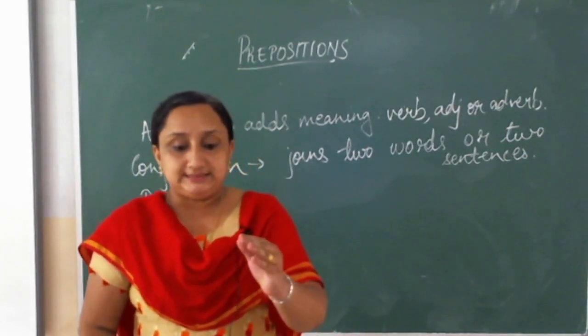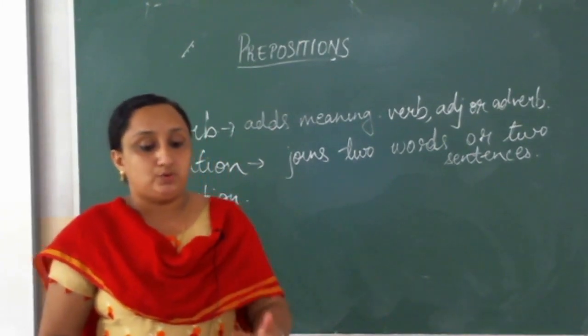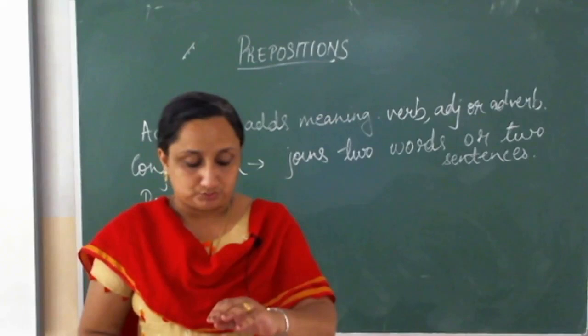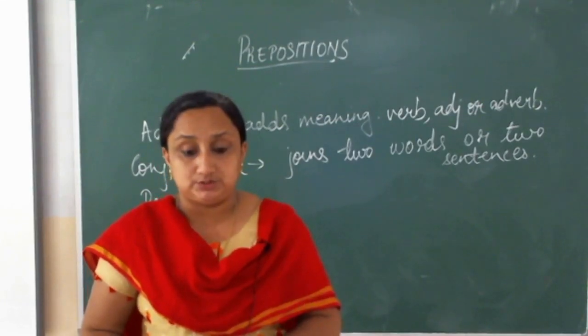Now, let's see the next part. You just need to go through the simple prepositions and complex prepositions. Let's go through the complex prepositions also.